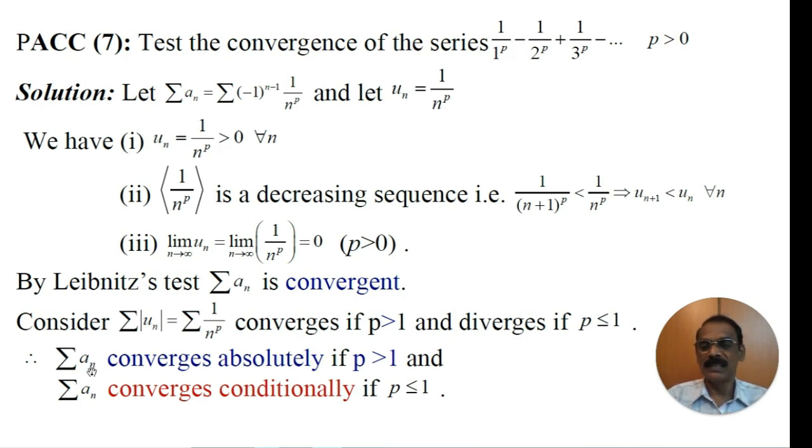Therefore, the given series an converges absolutely if p is greater than 1, because series modulus of an converges if p is greater than 1. And hence series an converges absolutely if p is greater than 1. And the series modulus of un diverges if p is less than or equal to 1. Therefore, the given series an converges conditionally if p is less than or equal to 1.